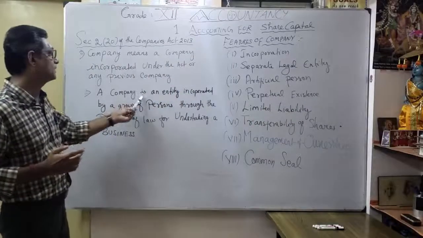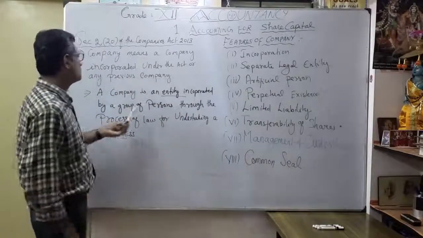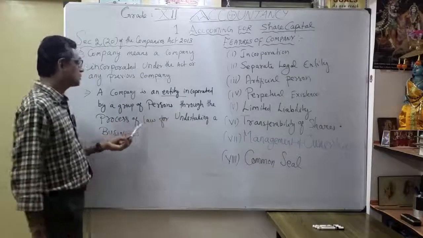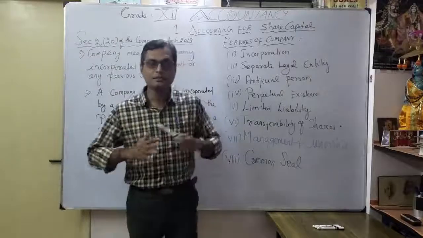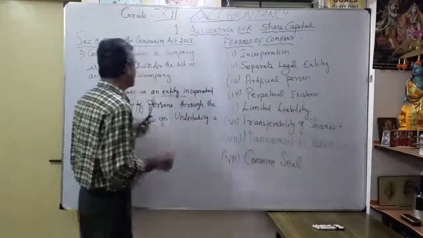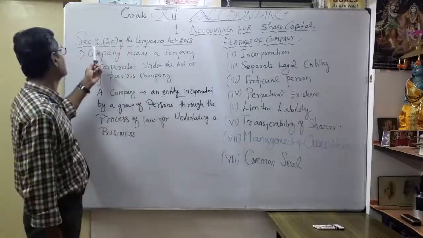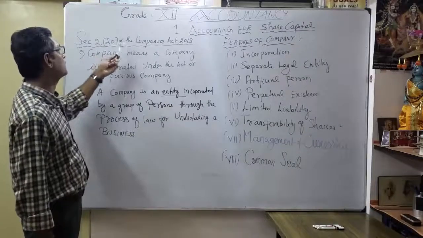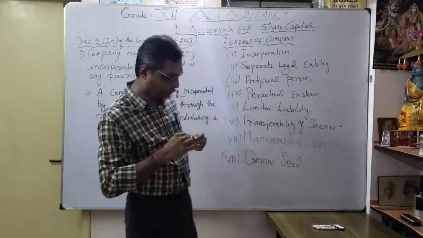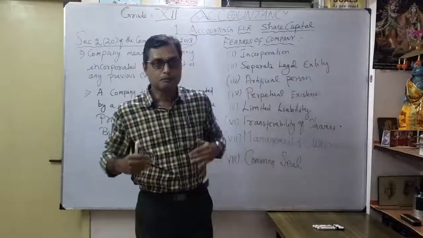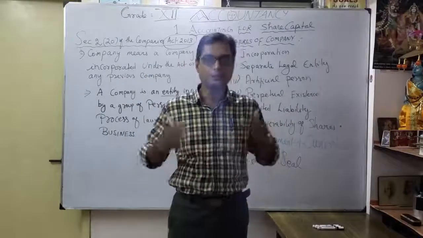So a company is an entity incorporated by a group of persons through the process of law for undertaking a business. That means a company is separate, a legal entity. This is Section 2, subsection 20 of the Companies Act 2013. When you discuss company accounts, you should memorize the sections also, because the section is very important. You should memorize it and practice it.